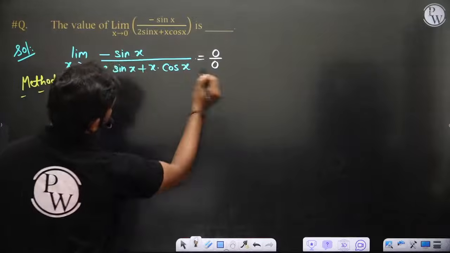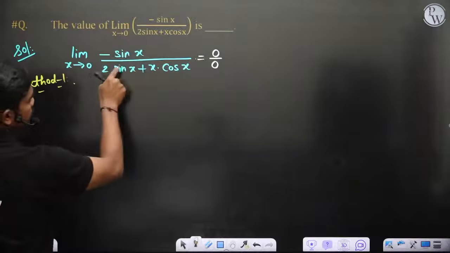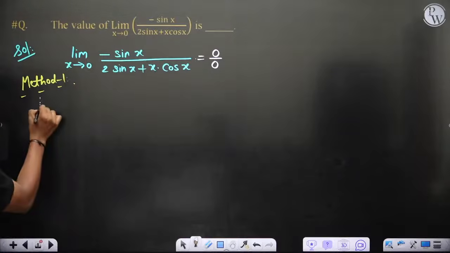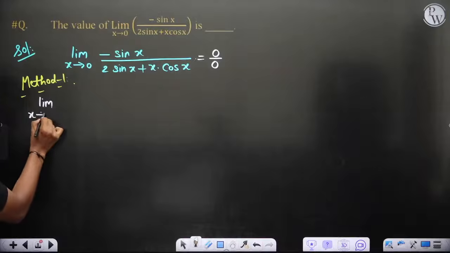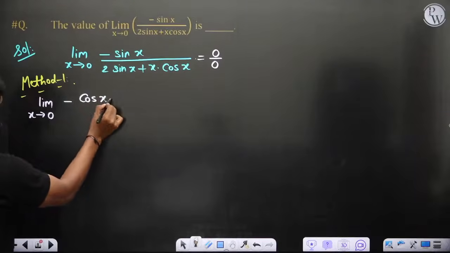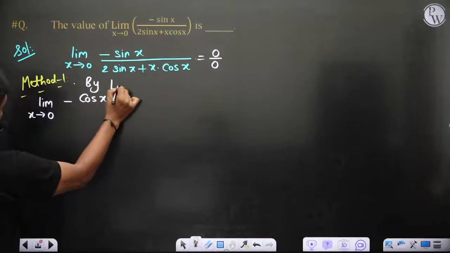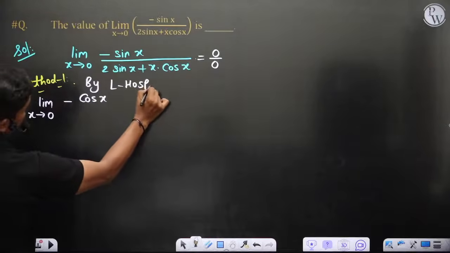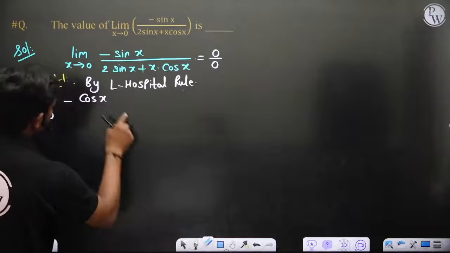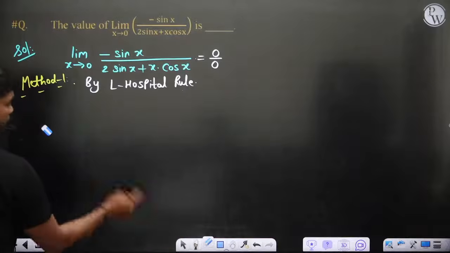Because this ultimately gives you 0 by 0 form. If you put x equal to 0, sin 0 is 0, then 2 into 0 plus 0 into 1 is again 0. So that's how we have it. So limit x tends to 0 of minus, derivative of sin x is cos x, by L'Hospital rule, is what I'm writing.